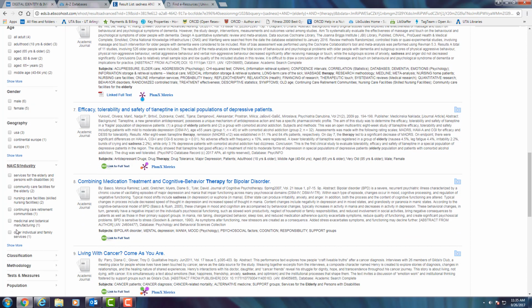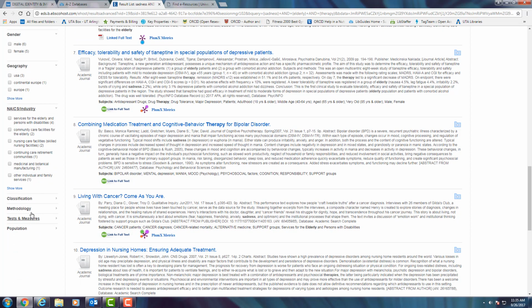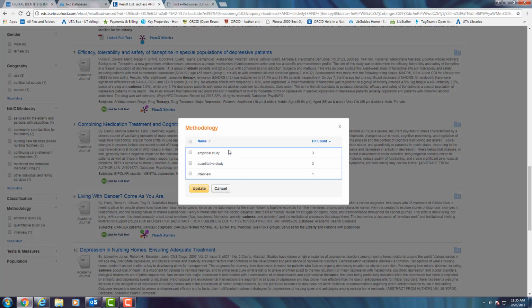Certain industry points, like nursing care facilities, individual and family services. Say there was something like that in our research question where we really needed to narrow it down. This is a really great way to do that. Classification I never use, but methodology is very heavily used. If you click on show more, it might not have a lot for this one. It only has empirical study, quantitative study, or interview because that's what's listed in the search results here. But this can be a wide range of things.